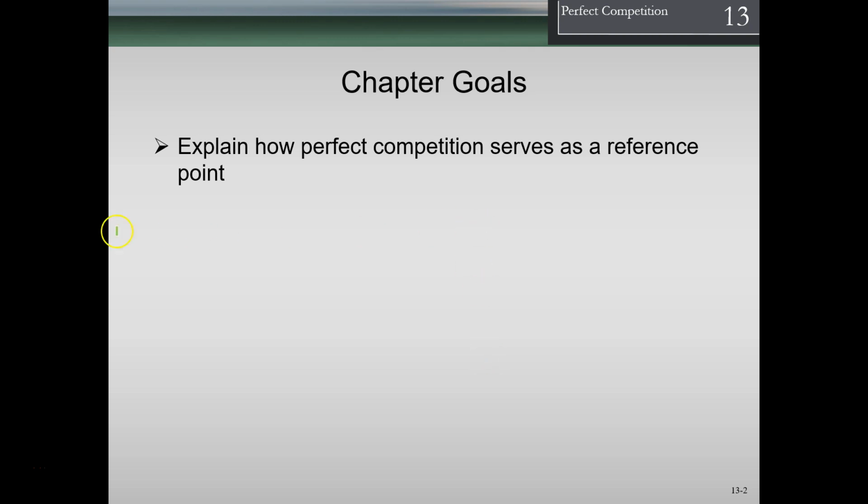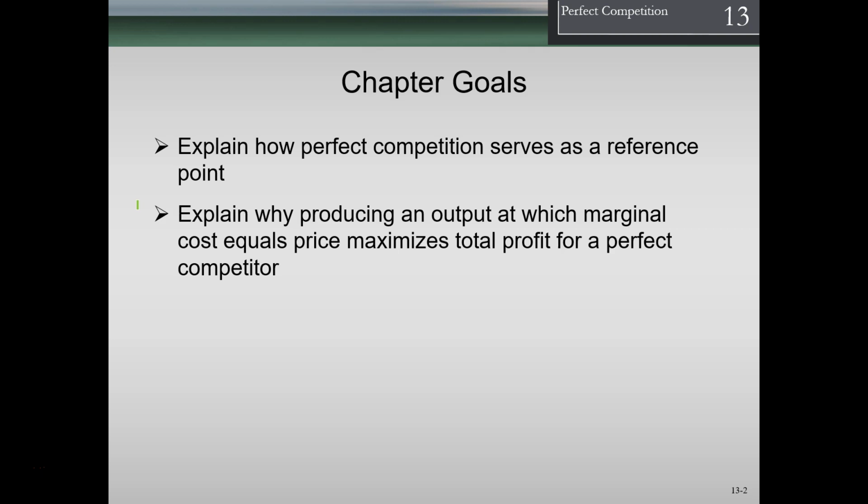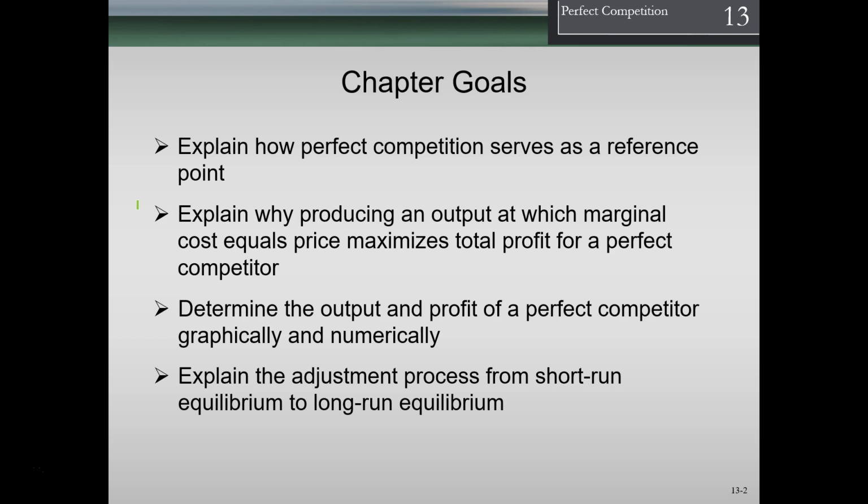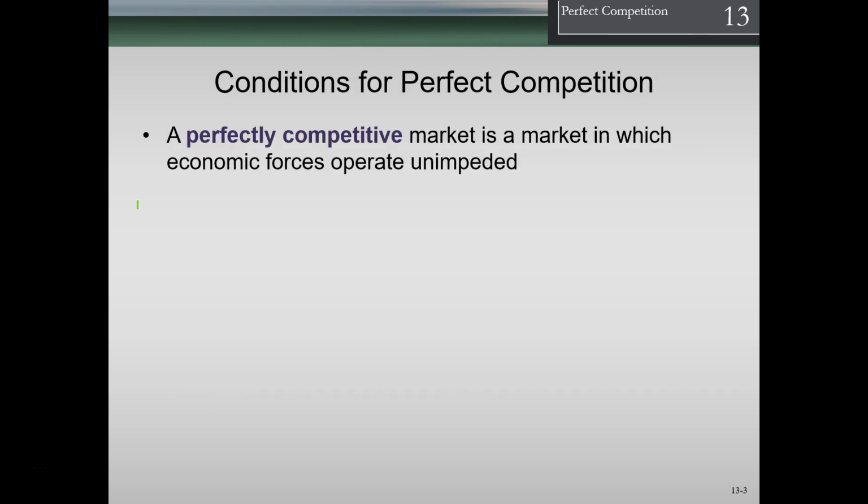So chapter goals: explain how perfect competition serves as a reference point. We're going to explain why producing an output at which marginal cost equals price maximizes total profit for a perfect competitor. Determine the output and profit of a perfect competitor graphically and numerically, and explain the adjustment process for short-run equilibrium to long-run equilibrium. So we're going to start off with some definitions.